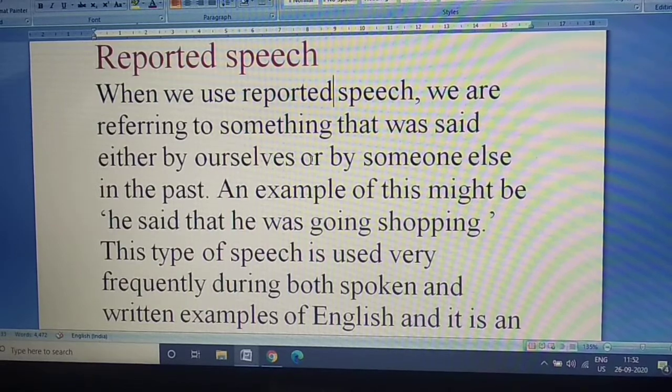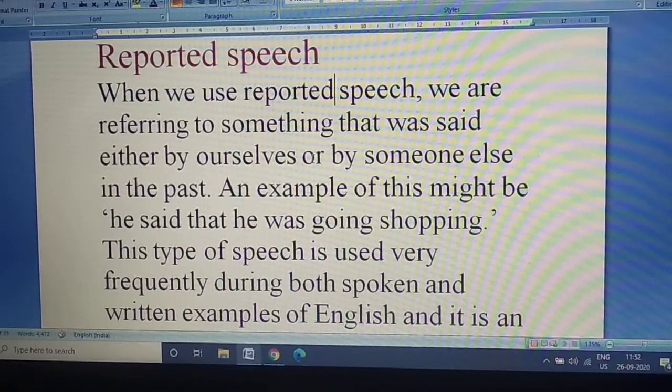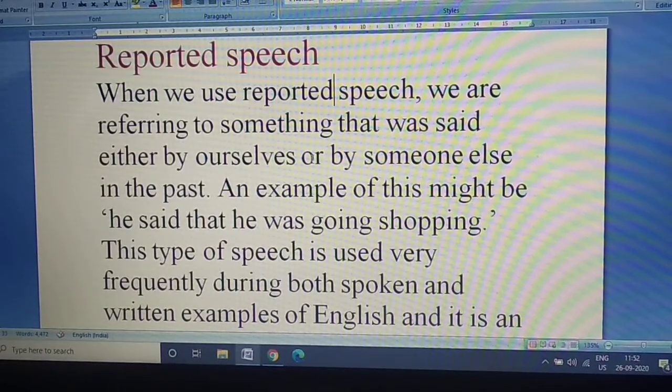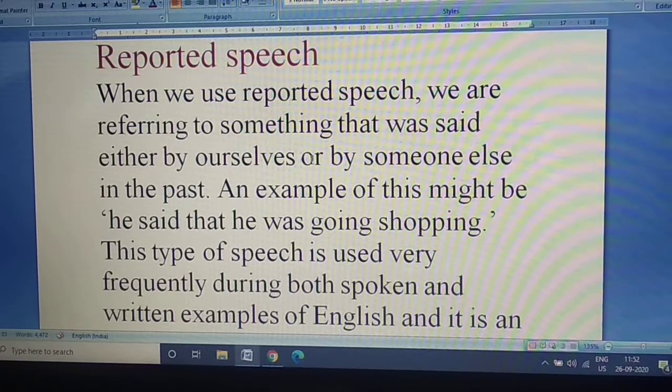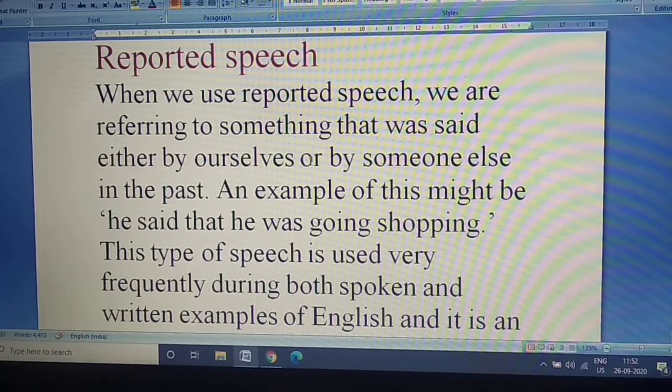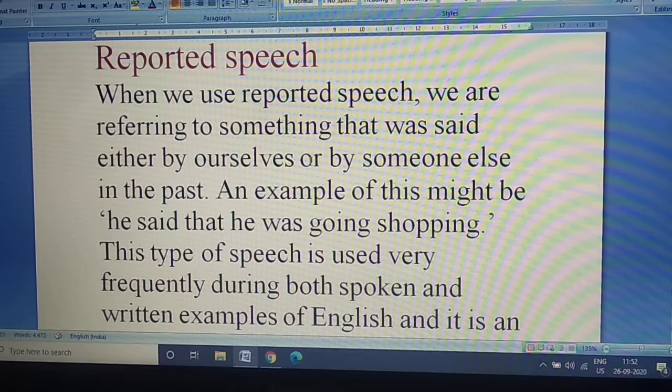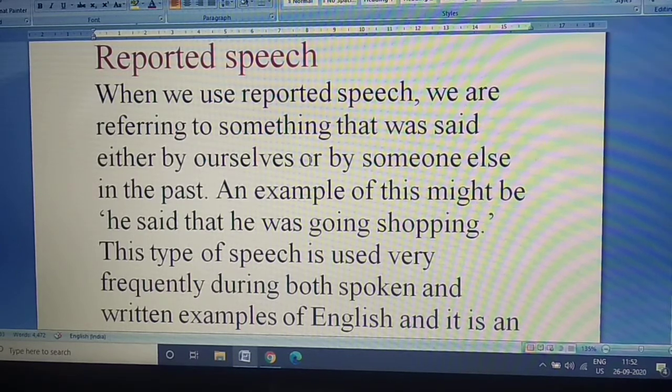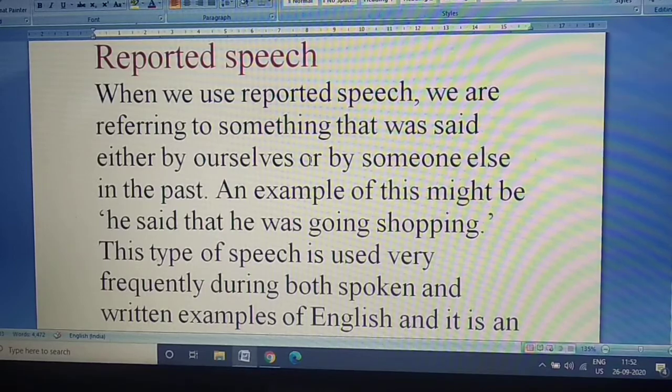This session, today's topic is slightly difficult, but no problem. You read again and again, you will understand. It's very important, children. Afterwards, also, it will help you. You get a question on this. You'll get questions on this in 9th class, 10th class, 11th class. Okay, so learn, write down. So let's begin reported speech.